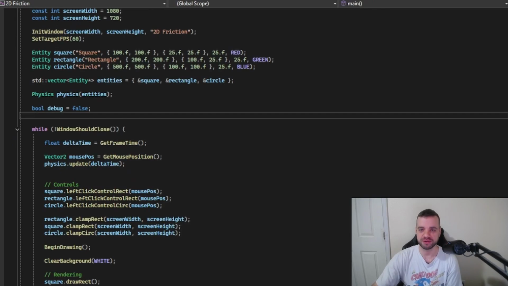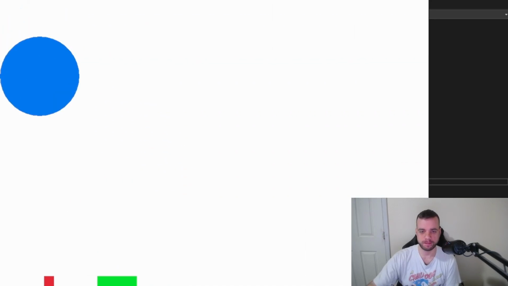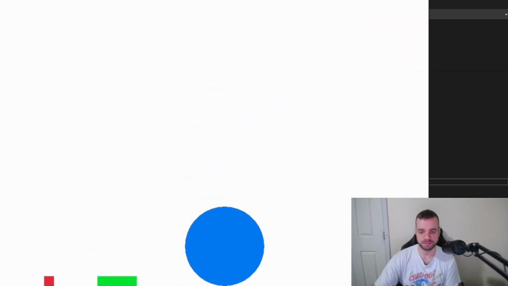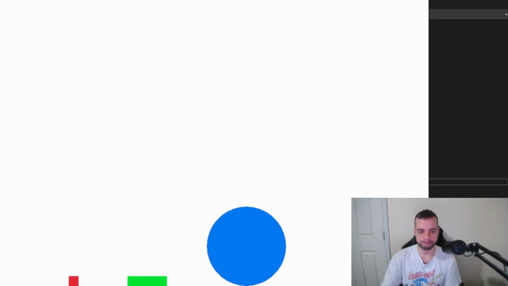Let's take a look at the program. So this is what the program looks like for now. We have a method to prevent the shapes from leaving the screen. And we have a method to apply gravity to them. So the shapes drop. They drop at a consistent time per shape. They have an initial velocity, a terminal velocity, and it gradually increases in velocity as it drops.